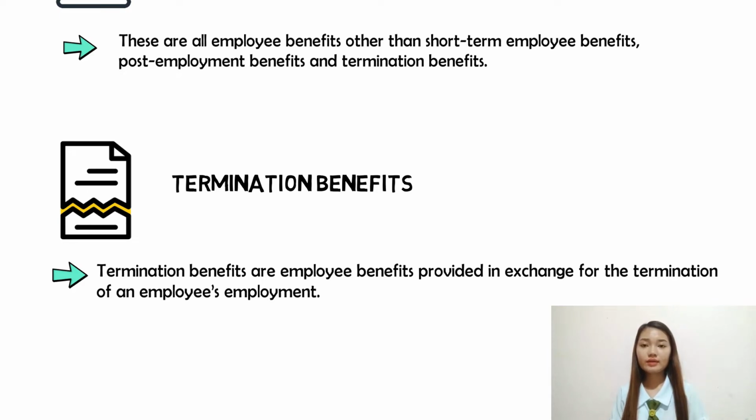An entity recognizes a liability and expense for termination benefits at the earlier of the following dates: when the entity can no longer withdraw the offer of those benefits, and when an entity recognizes costs for a restructuring that is within the scope of IAS 37 and involves the payment of termination benefits.